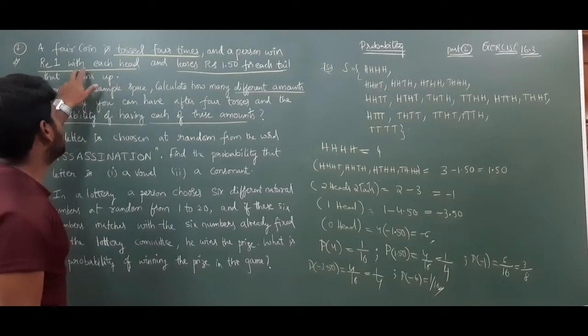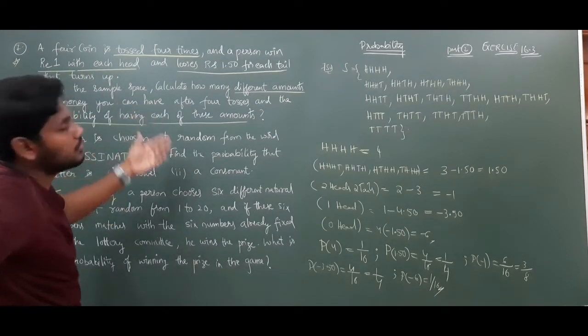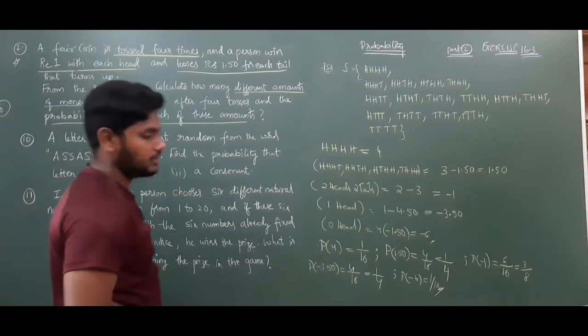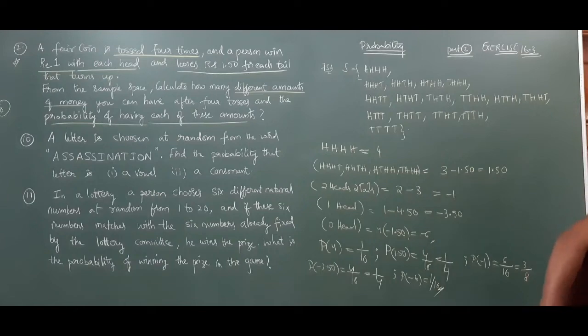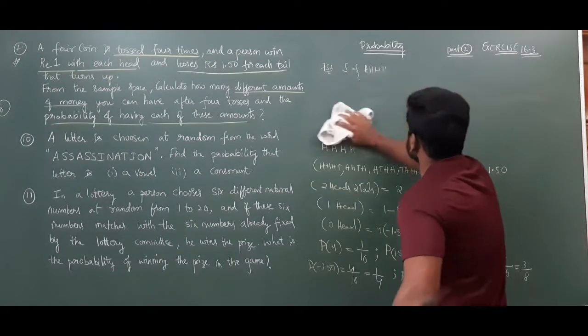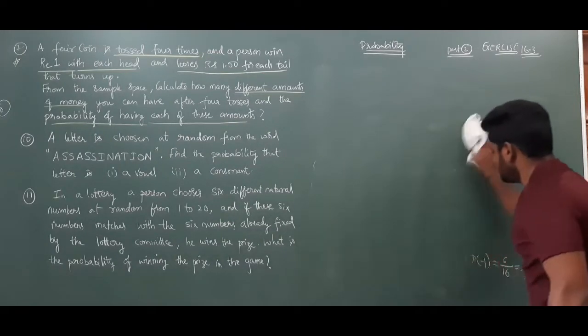You will get 1 rupee for each head and lose 1.50 for each tail when you toss a coin 4 times. This is question number 7, an important one also. Note down. Next, question number 10. Read that question first of all.